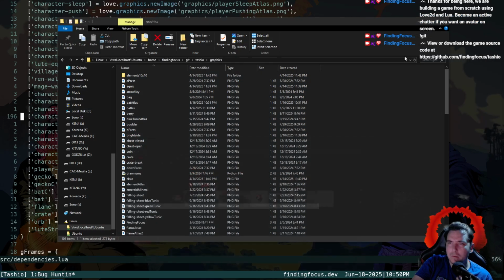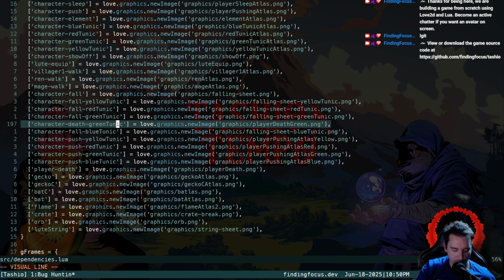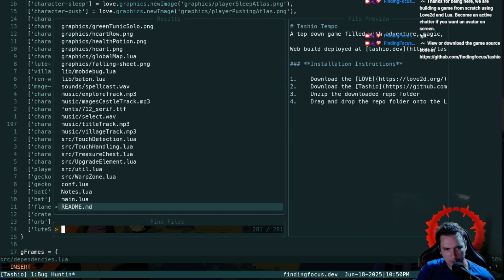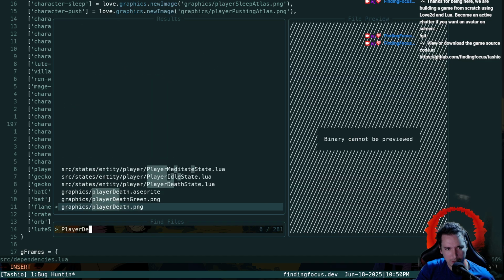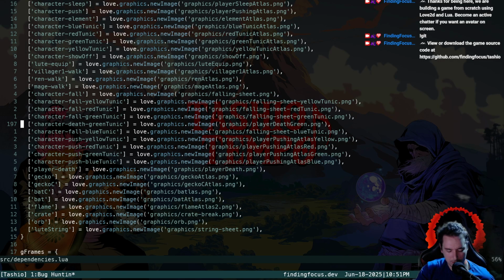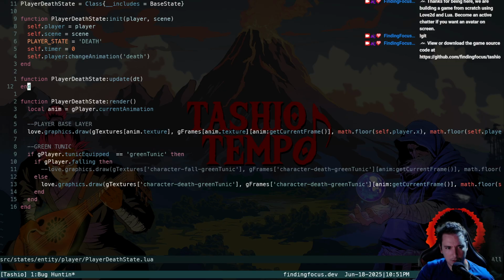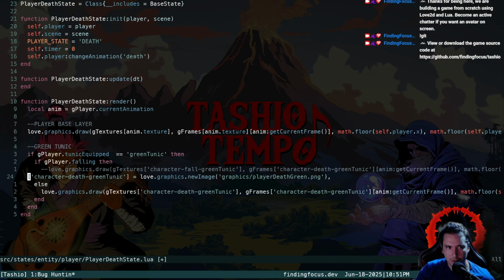Okay, so what do we check now then? Because we checked that we imported the quad correctly, right? It's this character death green tunic in the player death state. What? Player death state. What the heck? Character death, green tunic. Yeah, we spelled it right and everything.